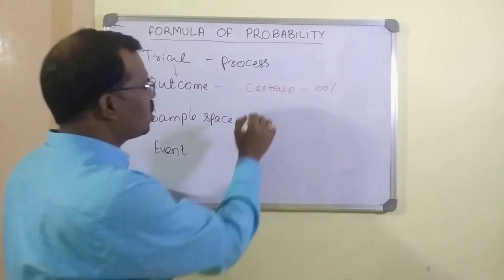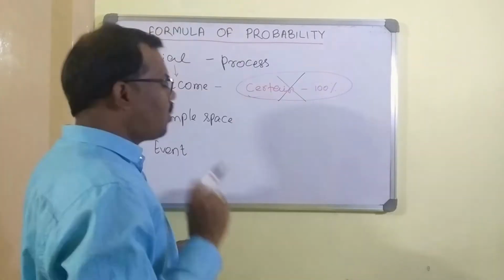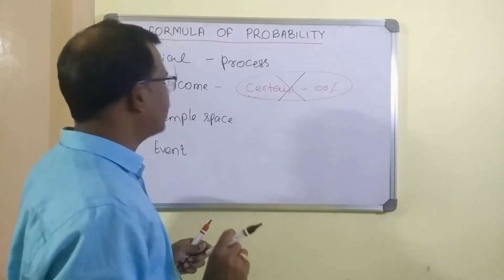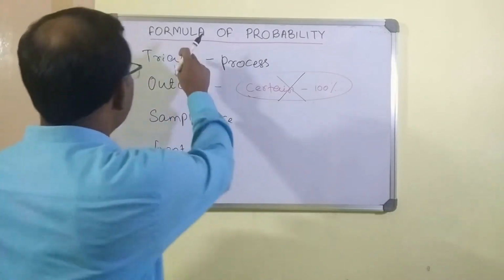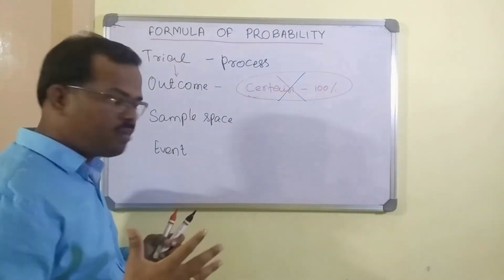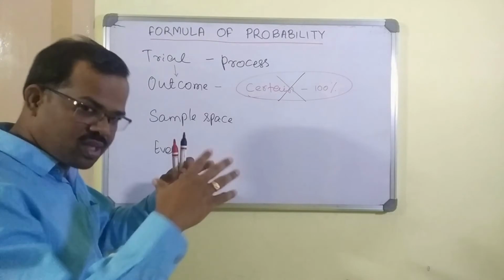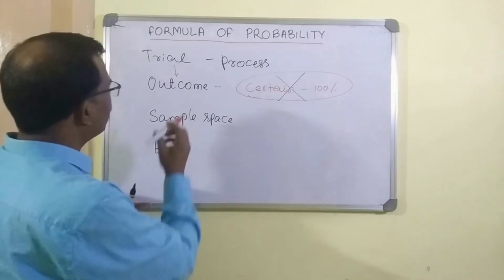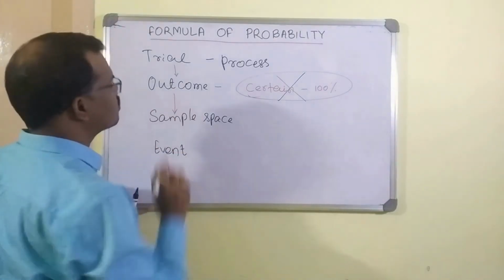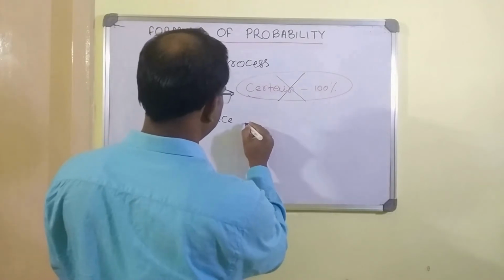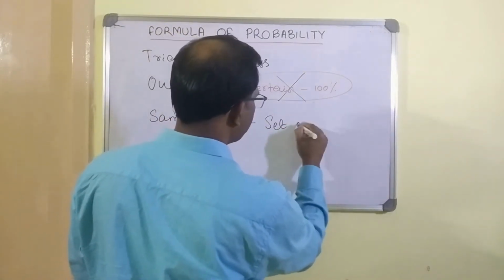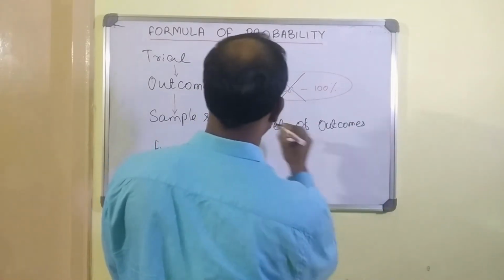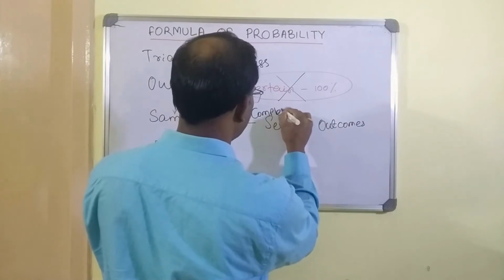Right? We do not talk about this probability. Probability will only come when there is an uncertainty in the outcomes. So we are talking that there will be more than one outcome from the given trial. If you have more than one outcome, then the set of outcomes, you will tell that it is a sample space. So you have the complete set of outcomes.